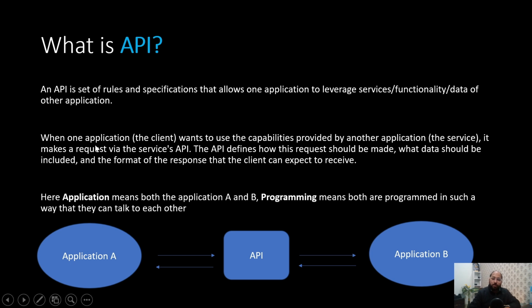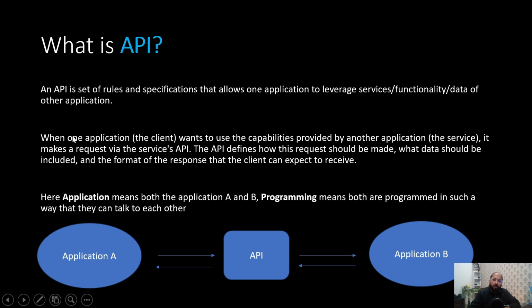Now let us take an example of IRCTC, which is the Indian Railway ticket booking system, and it is used to book Indian Railway tickets, right? Now let us say some other clients such as PhonePe, Paytm, and Confirm Ticket also want to have this particular capability in their platform. So what they can do is talk to IRCTC and get the APIs of their platform to book tickets, and they can integrate that API into their application so that they can book tickets on their platform. So this is possible with the help of API.